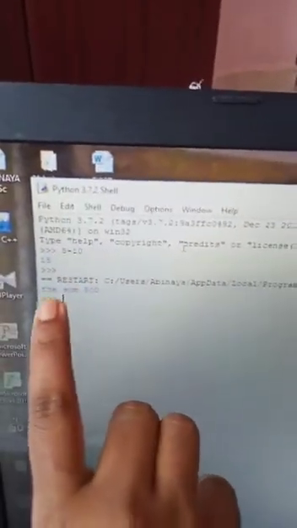So the file is in .py format, and now I'm running this program with the help of the Run menu. Otherwise we can press F5, which is the short form. So I'm running this program. The output is: the sum is equal to 300. See, the sum is equal to 300.